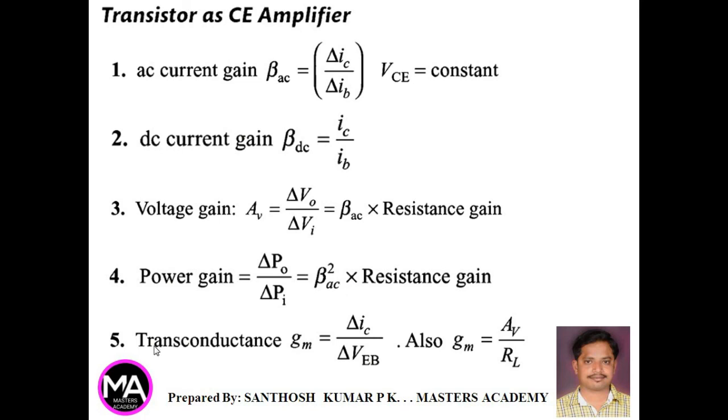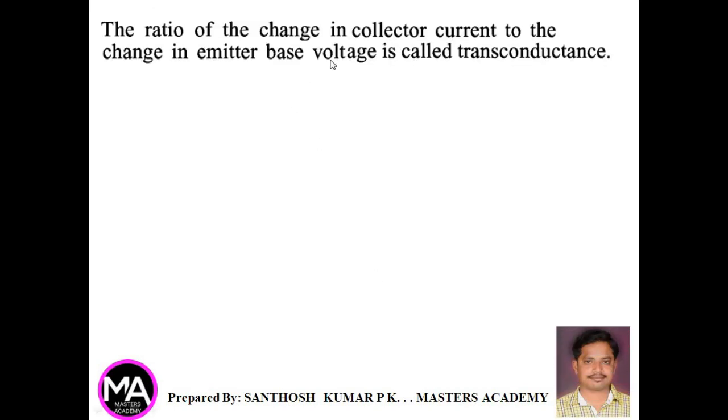Next comes the transconductance of a CE amplifier. It is represented by GM. GM is equal to delta IC by delta VEB. Also GM is equal to AV by RL. Then what is this transconductance? The ratio of the change in collector current to the change in emitter base voltage is called transconductance.